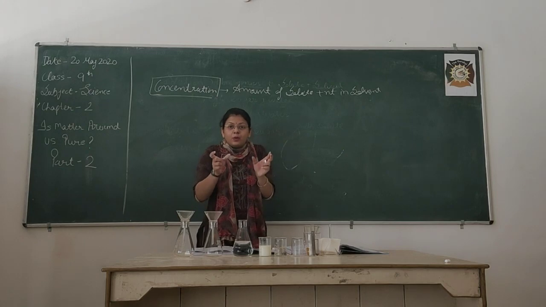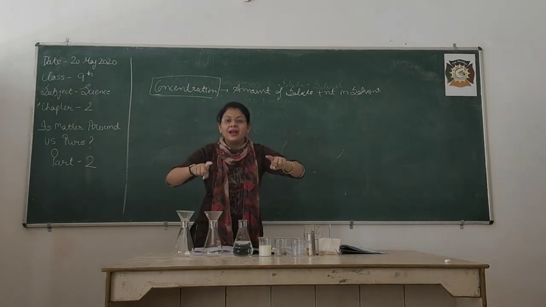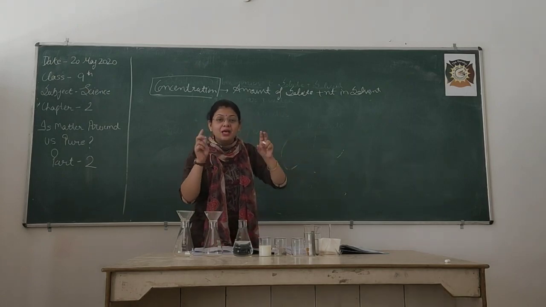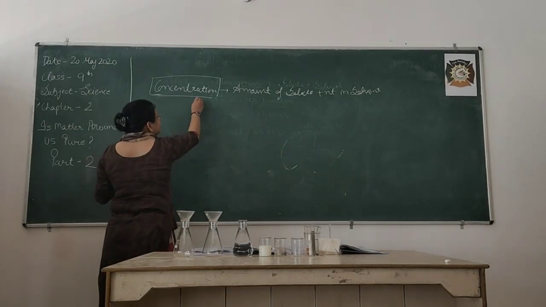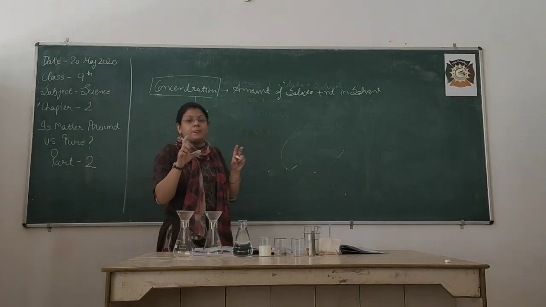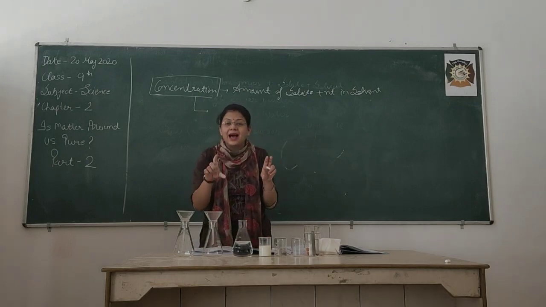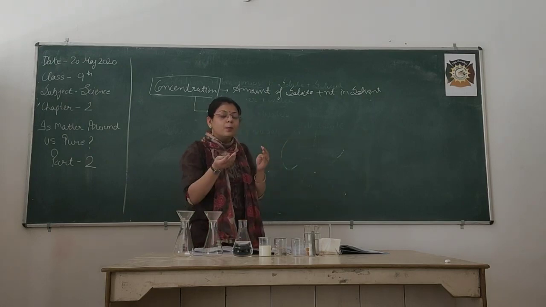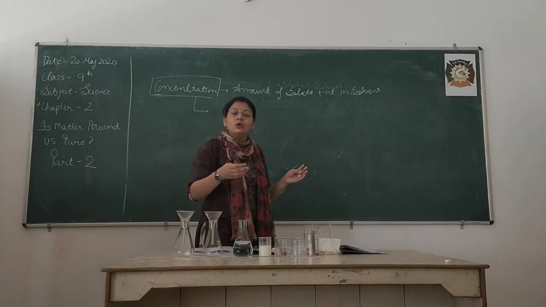In both the cases the concentration is different because the amount of solute we added is different, 1 spoon in the first and 2 spoons in the second. So which glass has the higher concentration? Obviously the one in which the amount of solute is high. The more solute you add, the more concentrated the solution becomes.